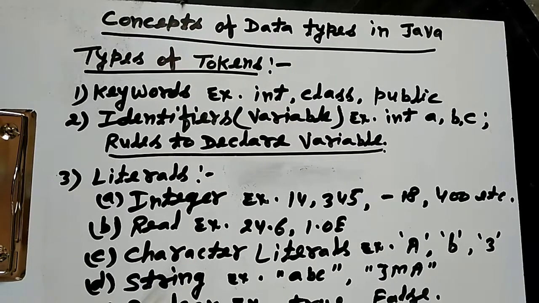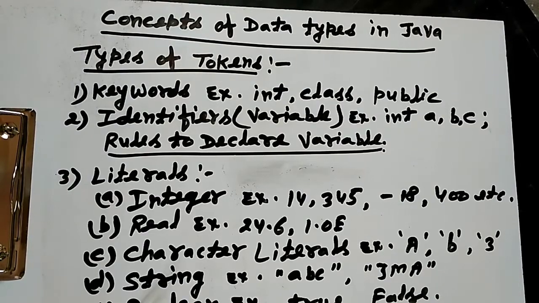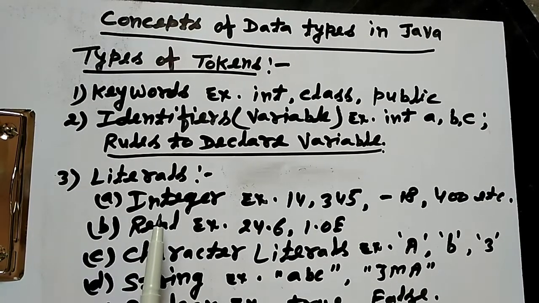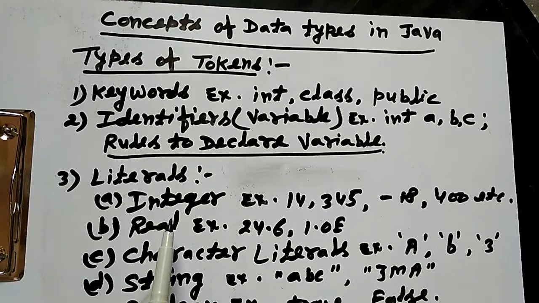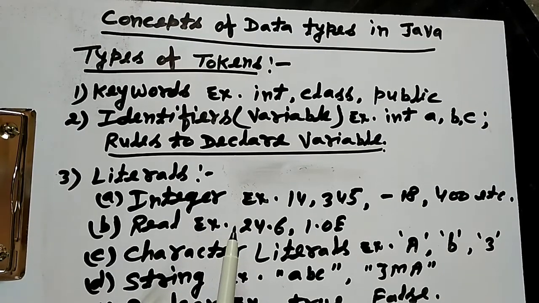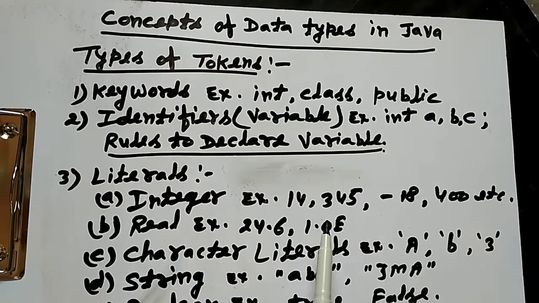The next token is the literal. The value stored in a variable or a constant is called a literal. It also has many types. The first is the integer literal. An integer literal means a value without decimals stored in a variable. Examples: 14, 345, minus 18, 400, etc. These are examples of integer literals.